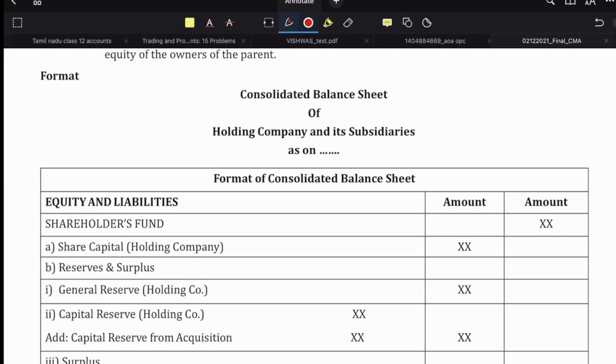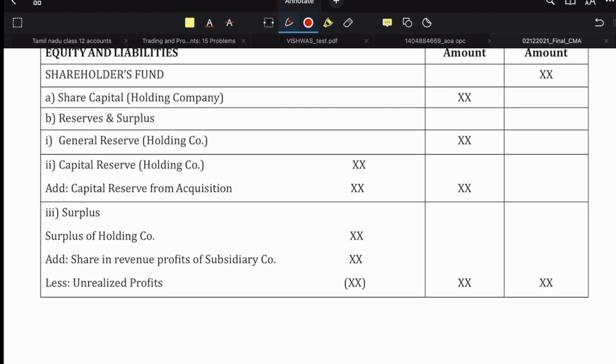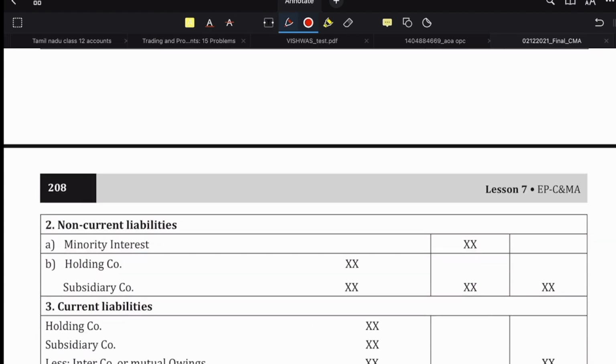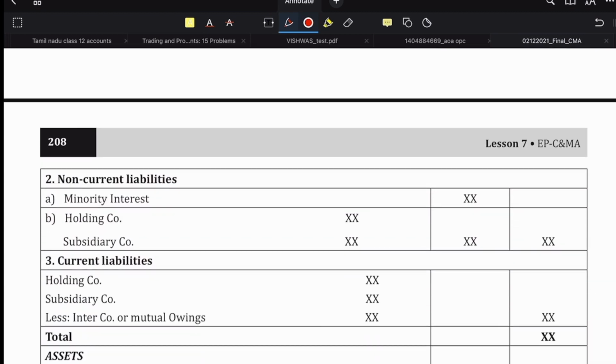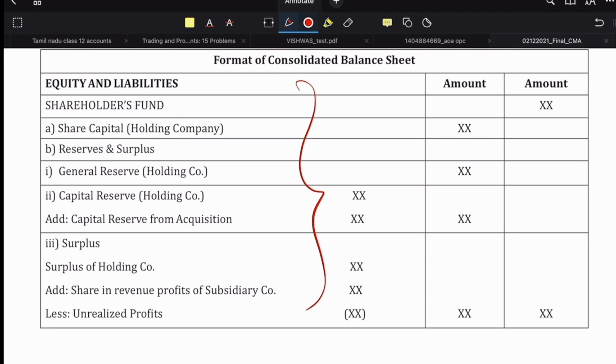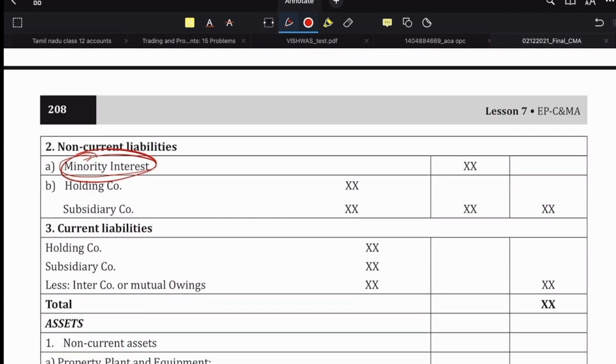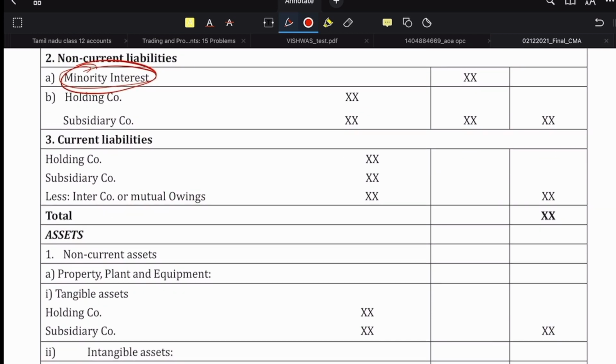So this is the format of consolidated balance sheet. They are given the format, not important. Again, just read it once. Anyway, you are not going to prepare the balance sheet, so why simply bother? So here what is of interest is the minority interest. So this is an item which is normally not there in any balance sheet. Only when we are preparing the consolidated balance sheet, immediately after the equities and liability side, we show the minority interest.